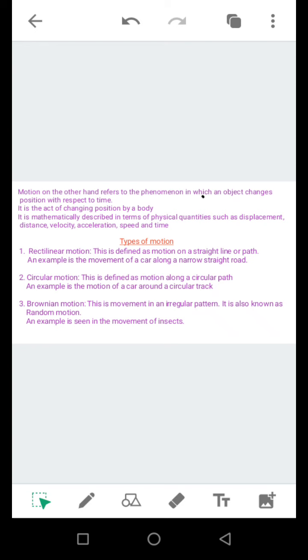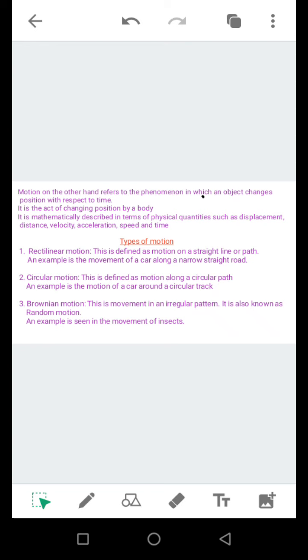Let's move on to the types of motion that we can have. There are various types of motion. There are different ways in which you can move your body to change the position, but these are the common ones we want to speak about. The first is the rectilinear motion. Rectilinear from the word recti and linear. When you see linear, it is like a straight path. So let's define rectilinear motion. Rectilinear motion is defined as a motion on a straight line or a path.